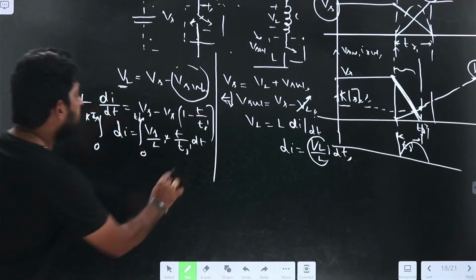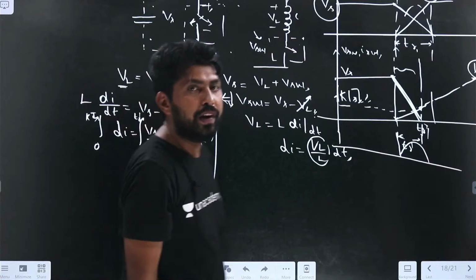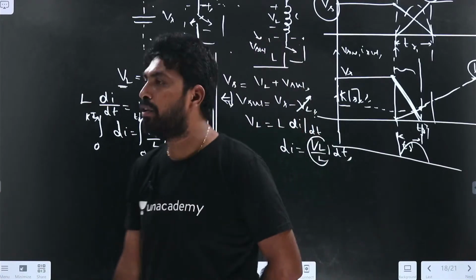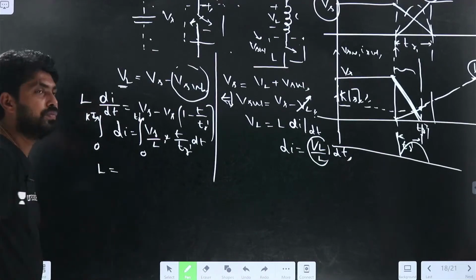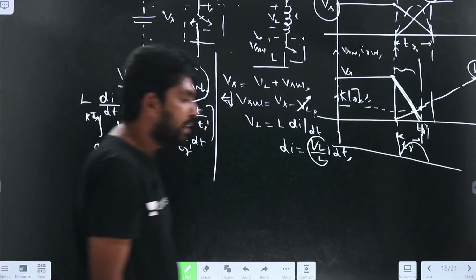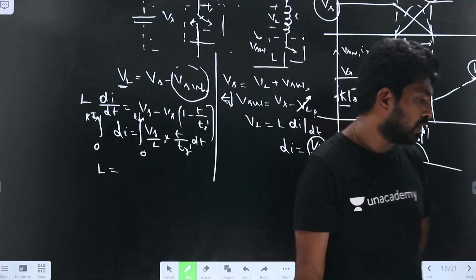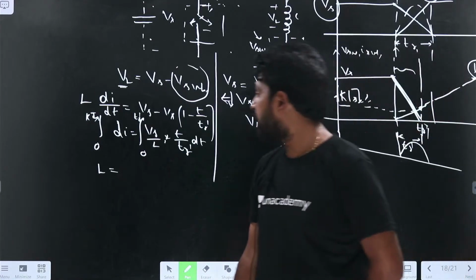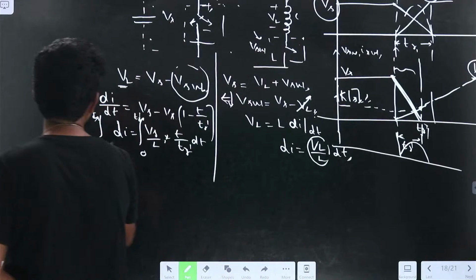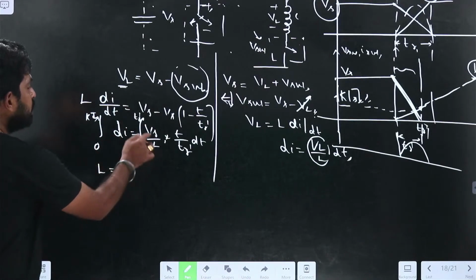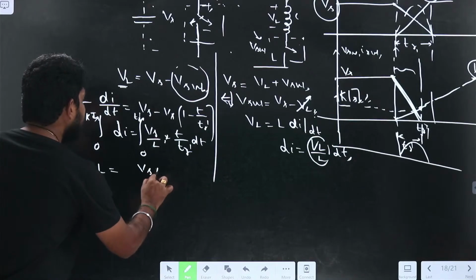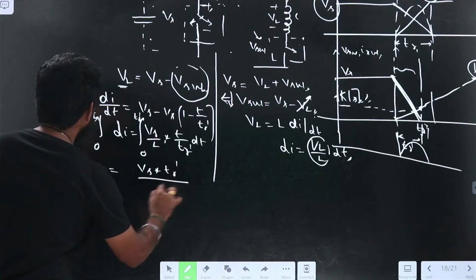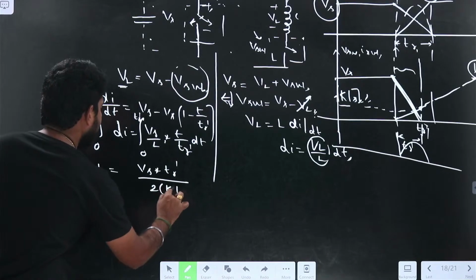Now try to find the inductance L value. If I take L to this side, K into Is equals Vs into TR dash divided by 2L, so L equals Vs into TR dash divided by 2 into K into Is.